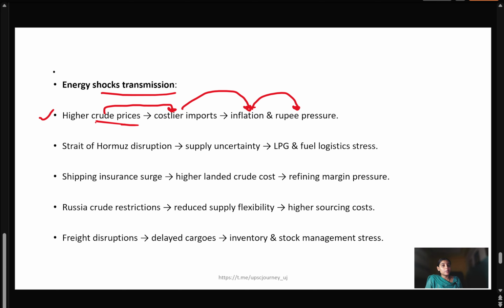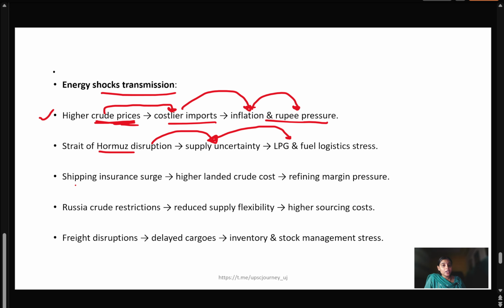If there are high crude prices, imports are going to be very costly, at the same time inflation, and there is going to be more pressure on the Indian rupee. If there is a disruption in the Strait of Hormuz, this will create supply uncertainty, and if there is supply uncertainty, this will increase LPG and fuel prices.